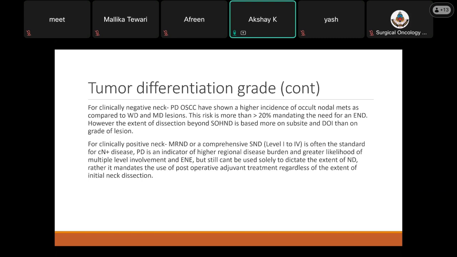But in clinically node-negative neck, poorly differentiated cancers have shown a high incidence of occult mets compared to well-differentiated and moderately differentiated lesions, the risk being more than 20%, and they were mandating the need for an elective neck dissection. However, the extent of dissection of supraomohyoid is based on the subsite and the depth of invasion rather than grade of lesion. On the other hand, for clinically positive neck, MRND or a comprehensive SND is often the standard of care in cN+ disease. Poor differentiation is indicative of higher regional disease burden and greater likelihood of multiple level involvement and EME, but still can't be used solely to decide the extent of neck dissection. Rather, it mandates the use of postoperative adjuvant treatment rather than the extent of initial neck dissection done during the primary surgery.